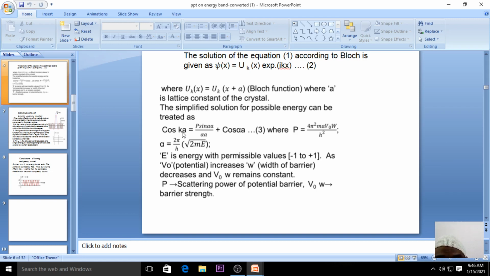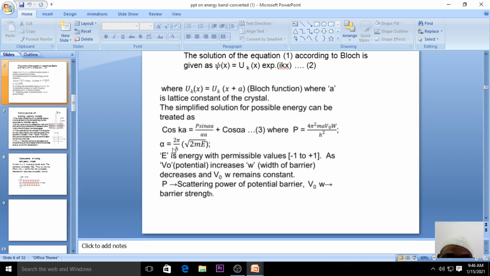We say that k is the wave vector, and alpha a is the angle. And what is actually alpha? Alpha is given by 2 pi by h under root of 2mE, where E is your energy, lying in the values from -1 to +1, as we said in the case of the waveform.